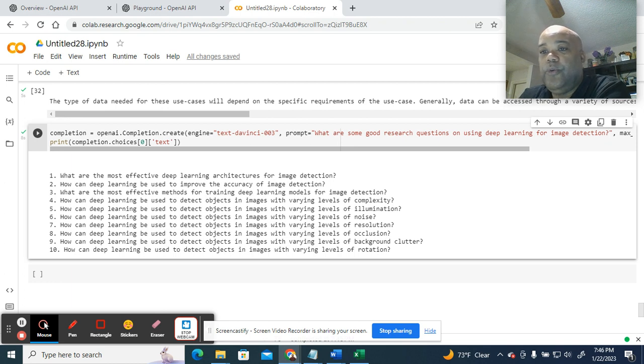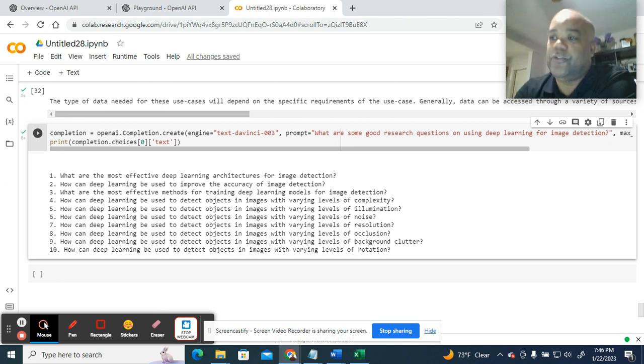But let me conclude by saying this. In this series, I want to show you how you can use ChatGPT for a variety of data science and machine learning tasks. First, I showed you how to access the API, and then how to call ChatGPT through the APIs for some simple prompts related to Python libraries, feature engineering, model selection, things like that.